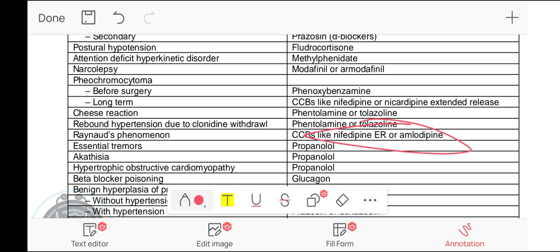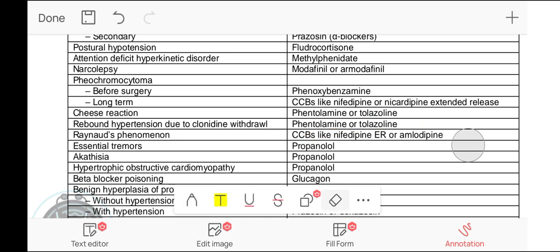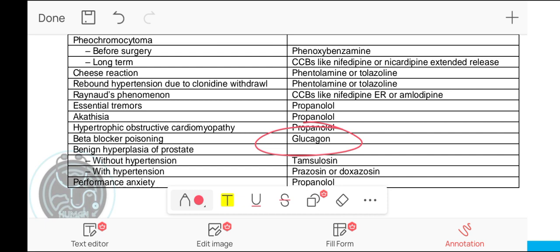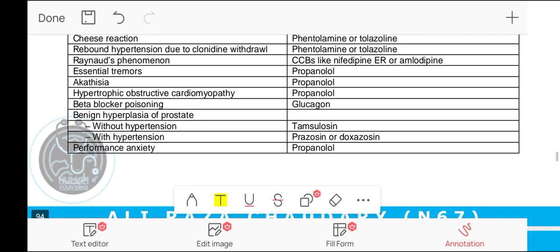Essential tremor is treated by propranolol. Propranolol is a non-selective beta blocker, while alpha 1 blockers include prazosin and alpha 2 blockers include yohimbine. For akathisia, the drug used is propranolol, and propranolol is also used for cardiomyopathy. For the antidote of beta blocker poisoning, the drug used is glucagon. Benign prostatic hyperplasia, if presenting with hypertension, is treated by prazosin or doxazosin. If without hypertension, we use tamsulosin.